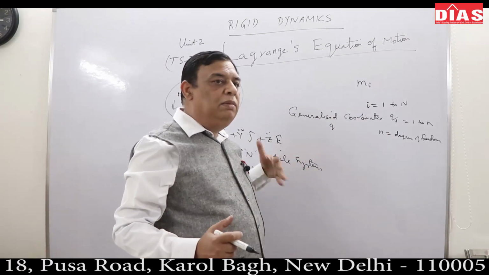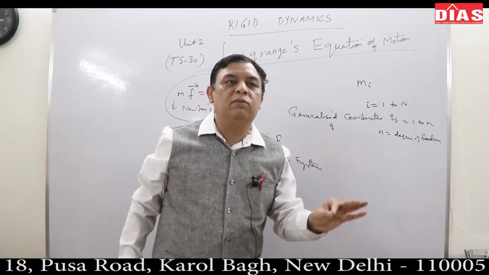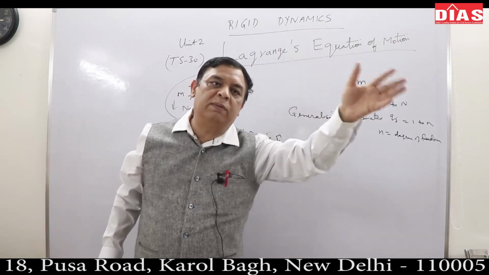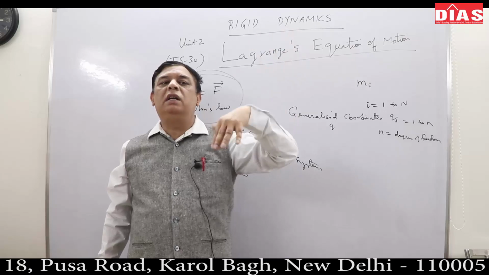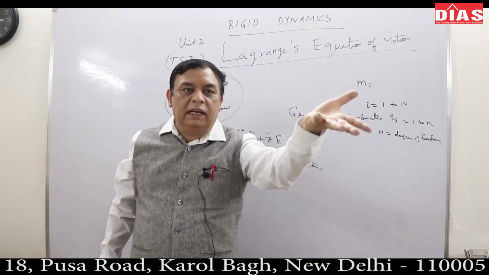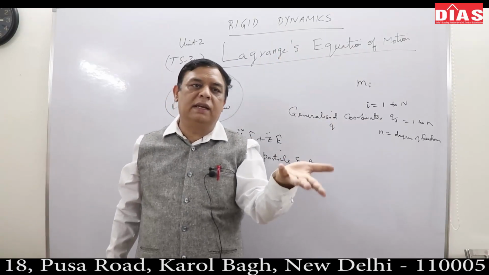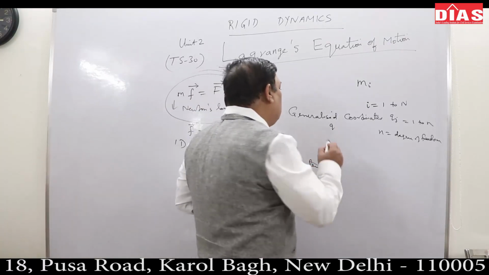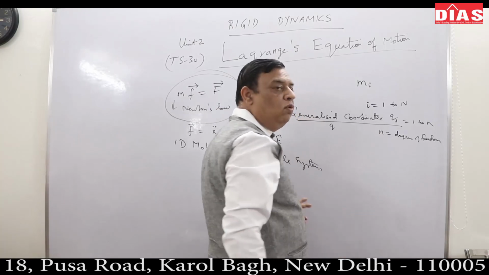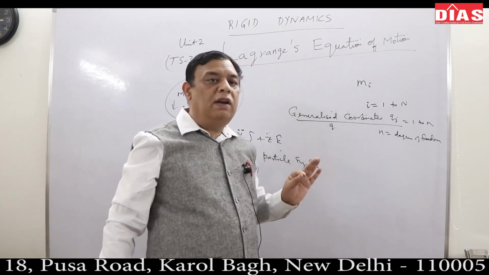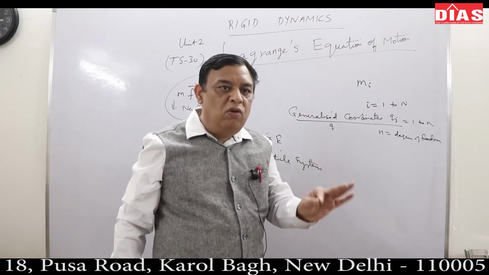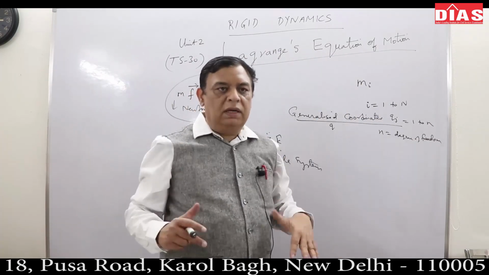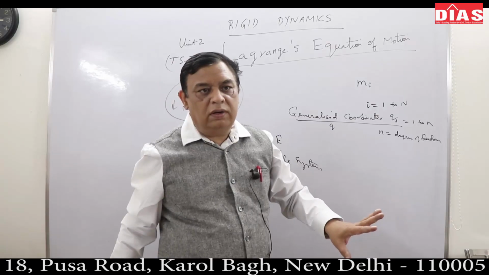So that kind of thing, if there is a constraint, a particle is moving on the surface of a sphere, or a particle moving on a circle, inner circle or outside circle, anything I can call. So they are all constraints. So generalized coordinates are the coordinates required to describe the configuration of the system without violating constraints on it, or in simplest words, taking constraints into account.